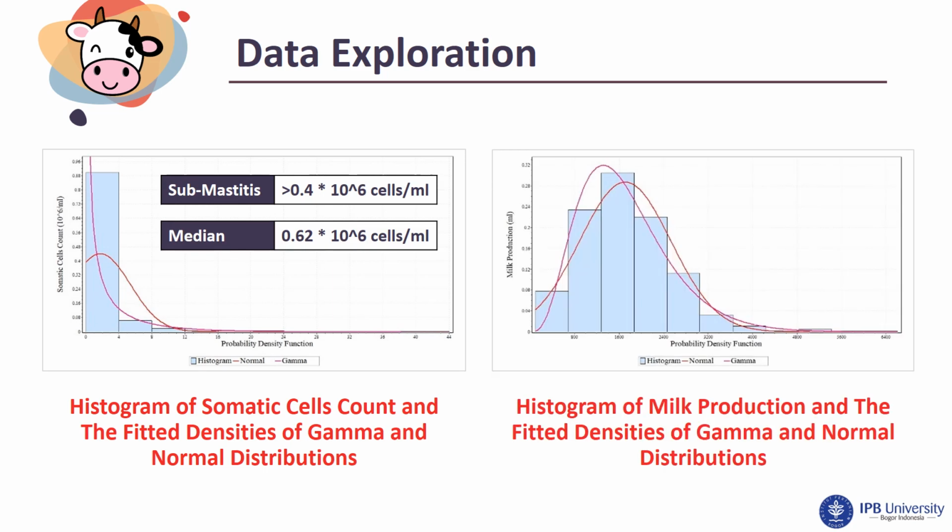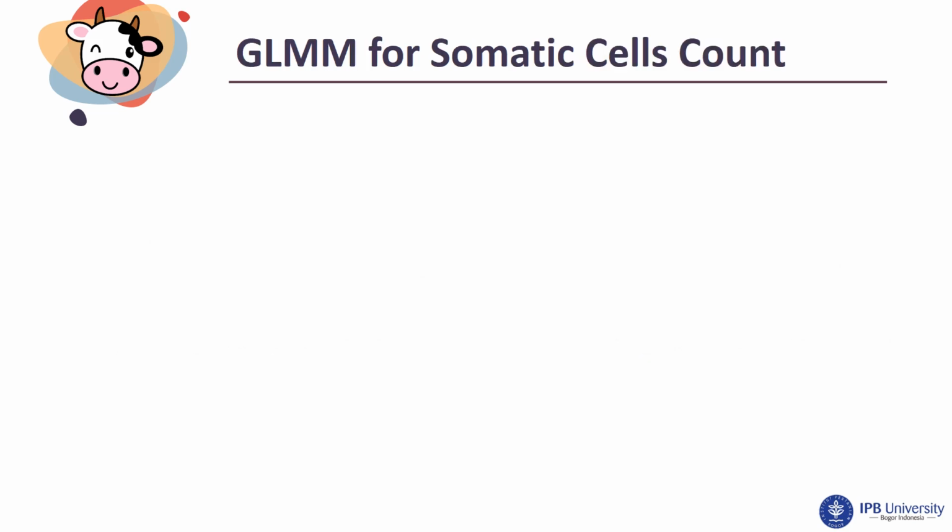The distribution of milk production is right skewed too. A gamma distribution can handle that too. The maximum milk production is 6,600 ml per teat. The teats mostly produce around 1,600 ml, but the worst case of milk production is down to 100 ml. The first analysis is a generalized linear mixed model for somatic cell count.